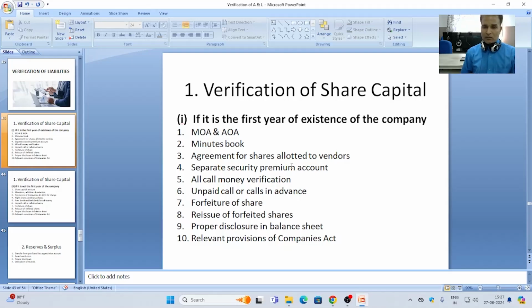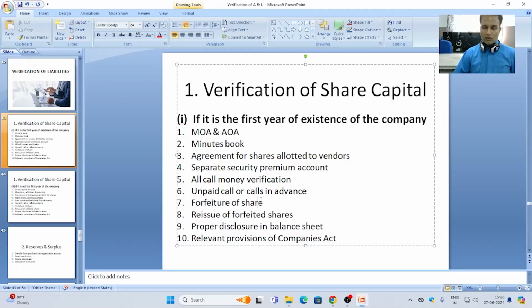Opposite to it, some shareholders paid all their money in advance with the first call or second call. Then the extra amount received beyond the call money will be transferred to calls in advance account, and at the time of the next call it should be adjusted.